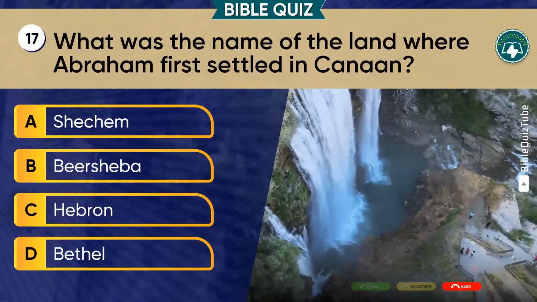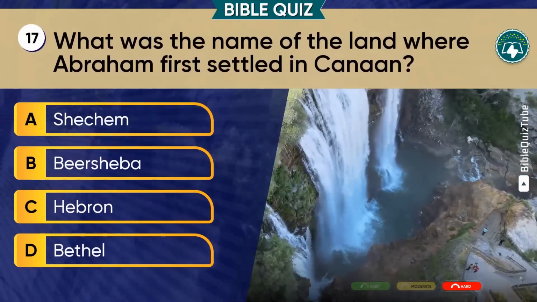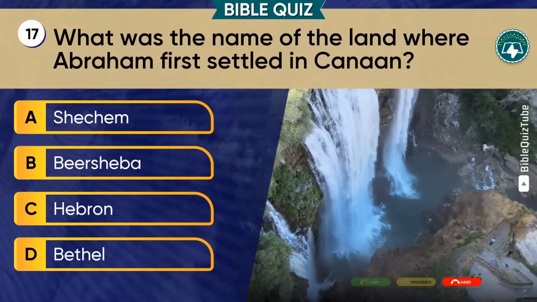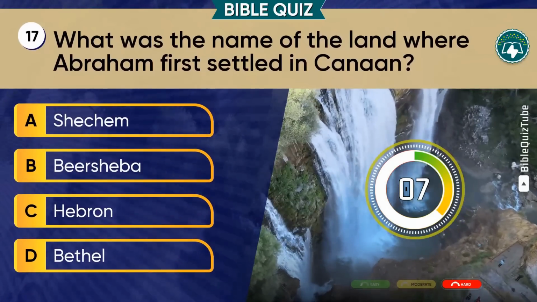Question 17. What was the name of the land where Abraham first settled in Canaan? A. Shechem. B. Beersheba. C. Hebron. D. Bethel.